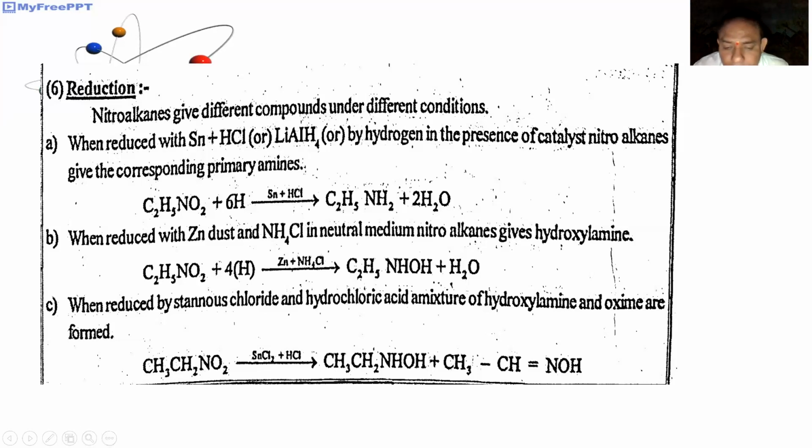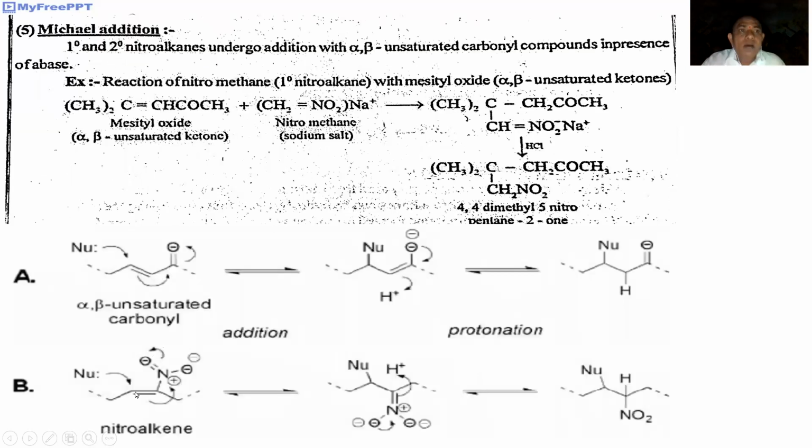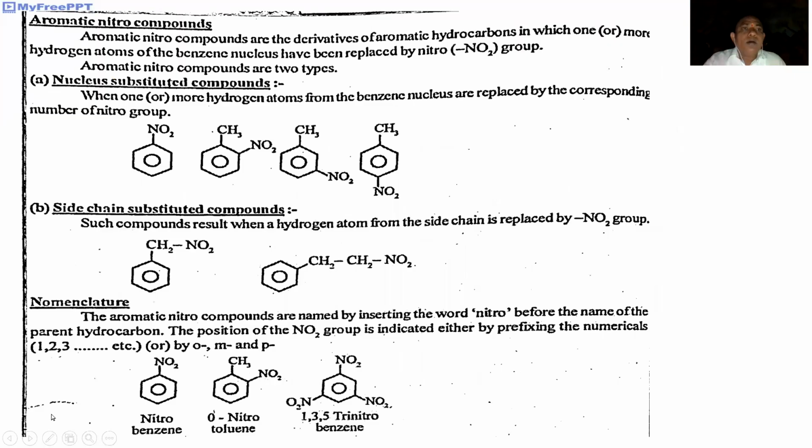Next one, aromatic nitro compounds. Aromatic compounds, according to Huckel's rule, are compounds having 4n plus 2 pi electrons with a cyclic structure.